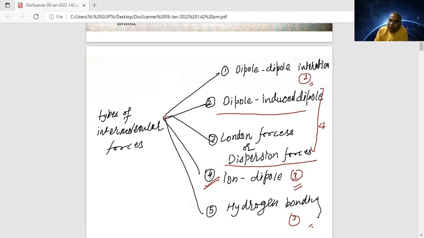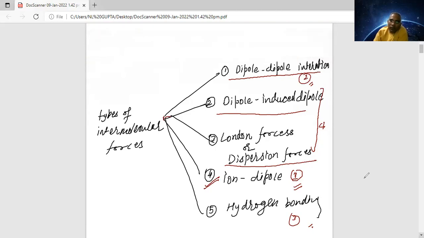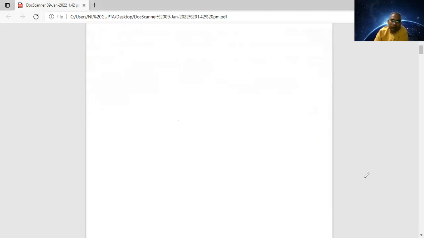So let us try to understand. Can I explain the first one? Sure. So let us try to understand the first one, ion-dipole interaction. I am erasing this. The problem is that I just wanted to increase the size of this space, but the options are not coming. Maybe you can try reloading the page.